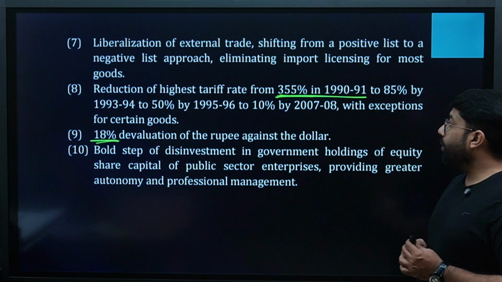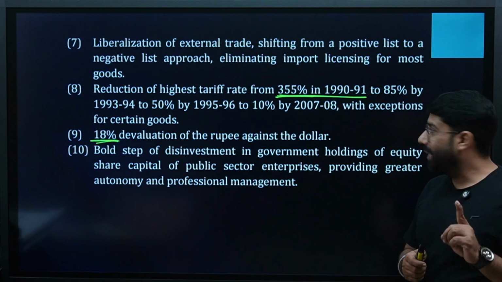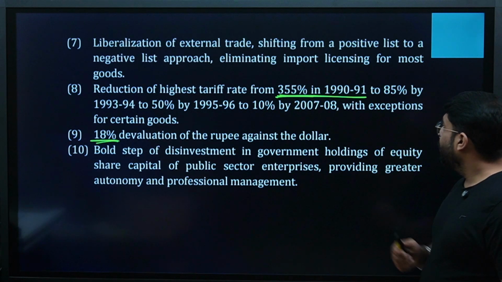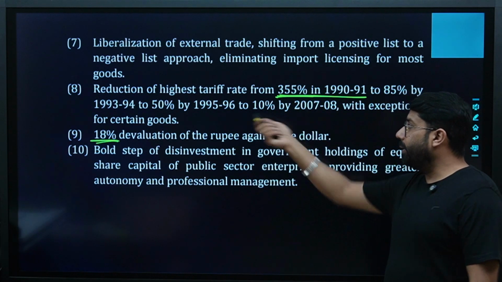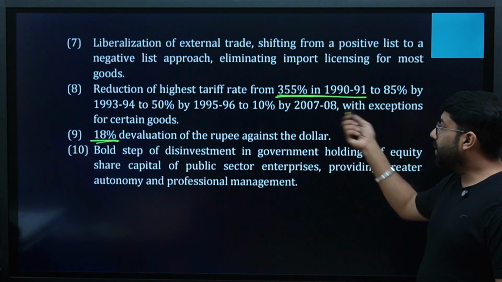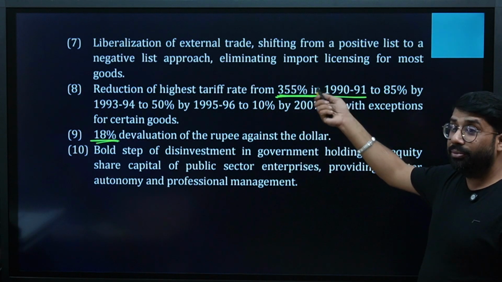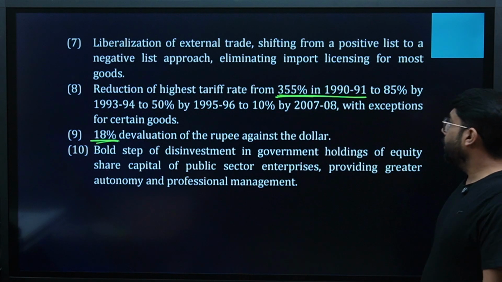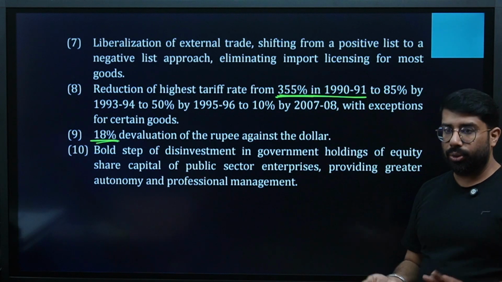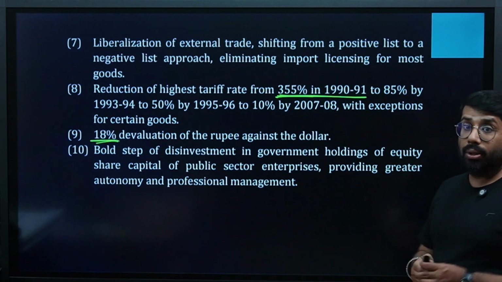Reduction of highest tariff rates from 355% in 1991 to 85% in 93-94, further to 50% in 95-96, and in 2007-8 it was only 10% tariff, with exceptions for certain goods. Are we clear? 18% devaluation of the rupee against the dollar.